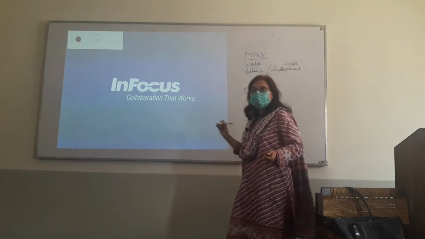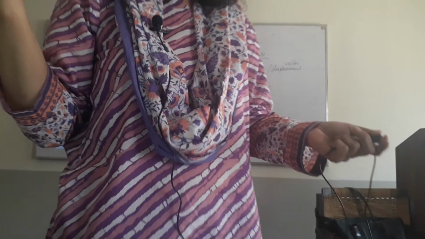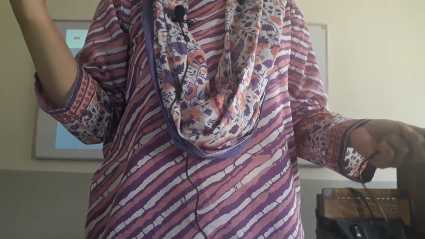What is a scalar and what is a vector? Scalar is a quantity which has only magnitude. And vector is a quantity which has both magnitude and direction. Okay, right.